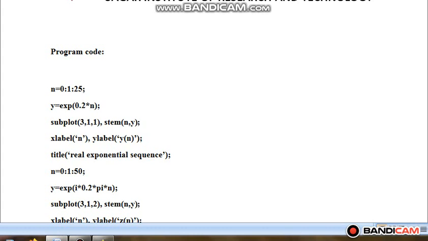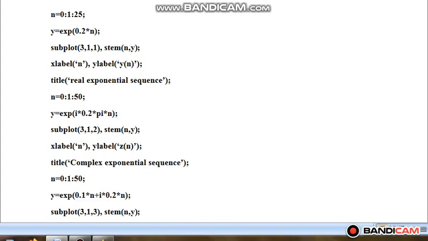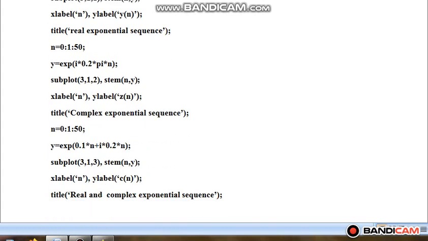Now to make the signal more expressive, I'll be adding labels to x and y axis, and for that I'll use xlabel and ylabel. Xlabel n and ylabel y[n], and I'll give title real exponential sequence. Now after this real exponential, I'll be plotting complex exponential sequence. In this complex exponential sequence, same I'll take n from 0 to 50, but for y I have taken exp, and I have here multiplied i. I is imaginary term, so here I have complex exponential.